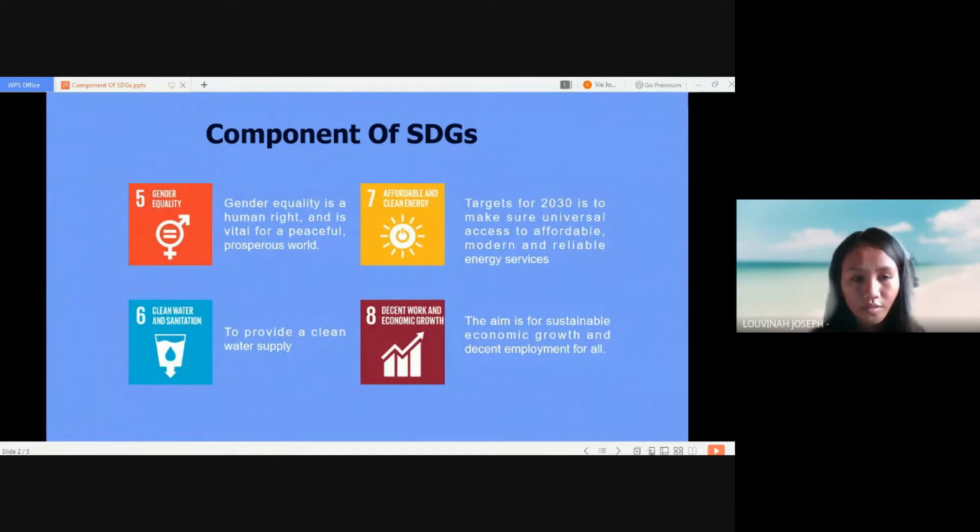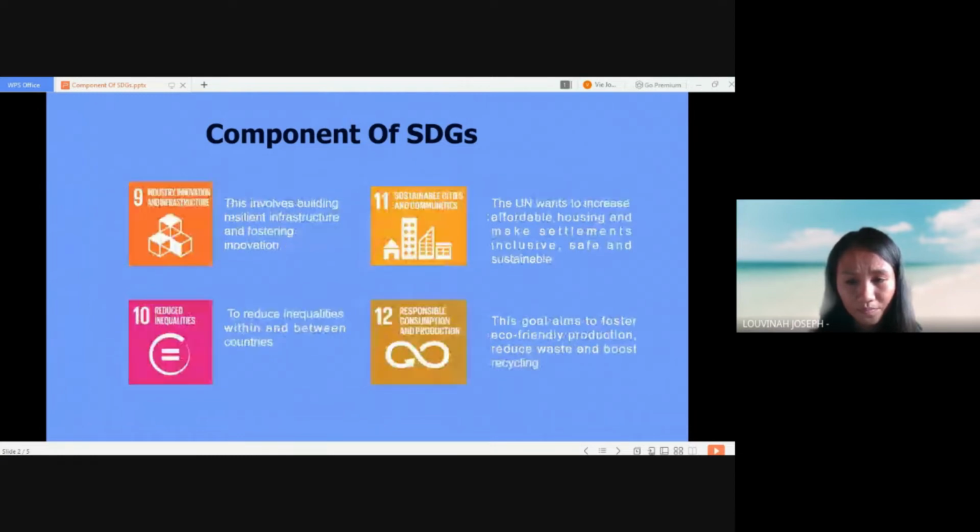Goal number 6 is clean water and sanitation. This is to provide a clean water supply. Goal number 7 is affordable and clean energy. The target for 2030 is to make sure of universal access to affordable, modern, and reliable energy services. Goal number 8 is decent work and economic growth. This goal aims for sustainable economic growth and decent employment for all.